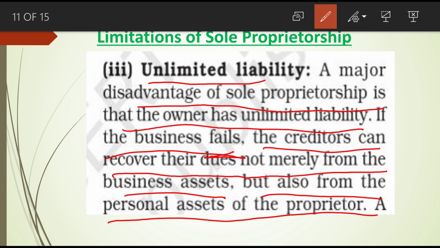So if the business assets are not enough to settle the creditors, then the creditors can also use the proprietor's personal assets.